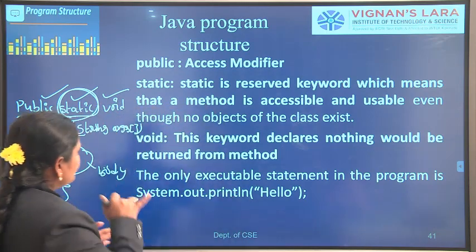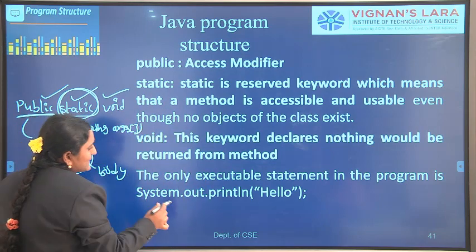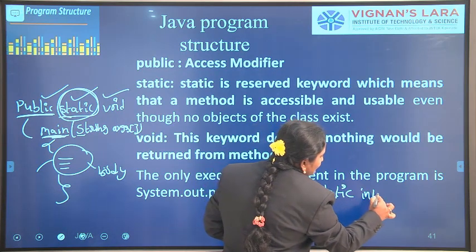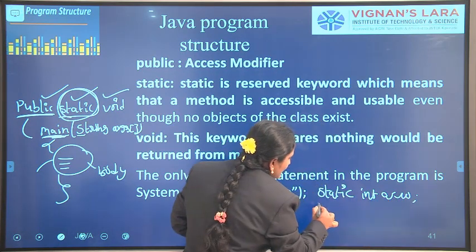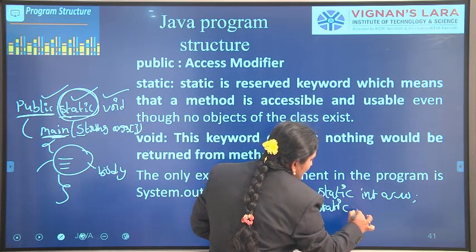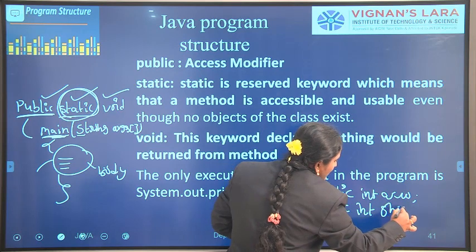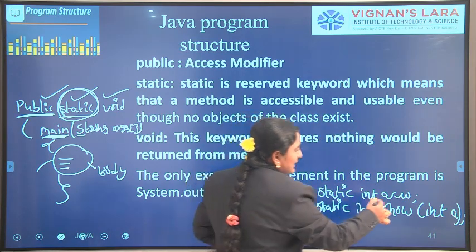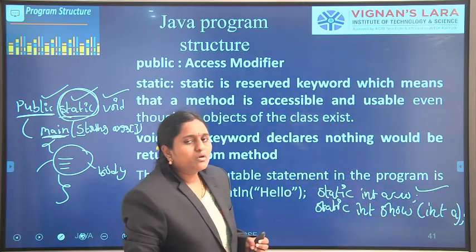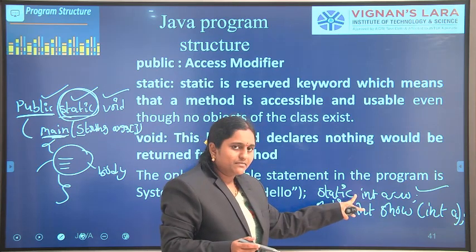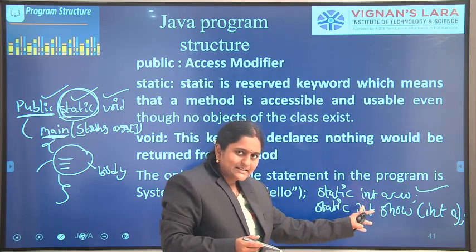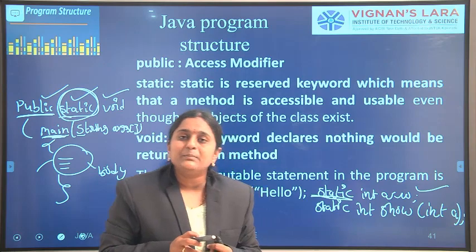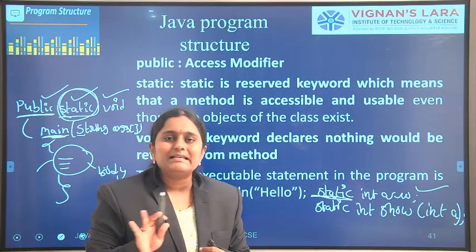Okay, so for example, we can define variables. For example, static int a = 10. Next one, static int show(int a). So it contains a static variable declaration. Why can we say it is a static variable? First of all, it is a variable, an integer type variable, but it is a static variable. Any variable can be defined as static, and we call it a static variable.